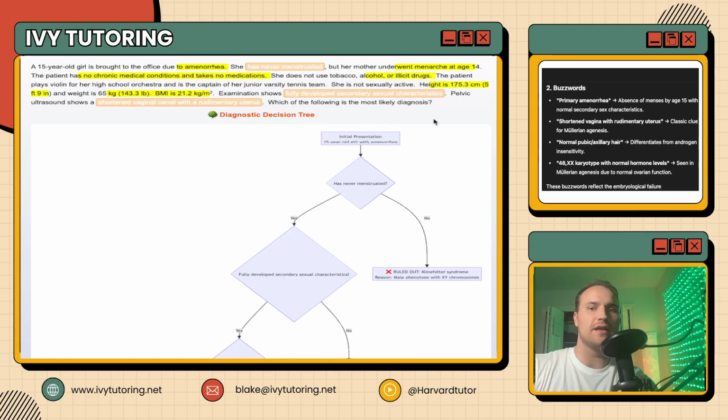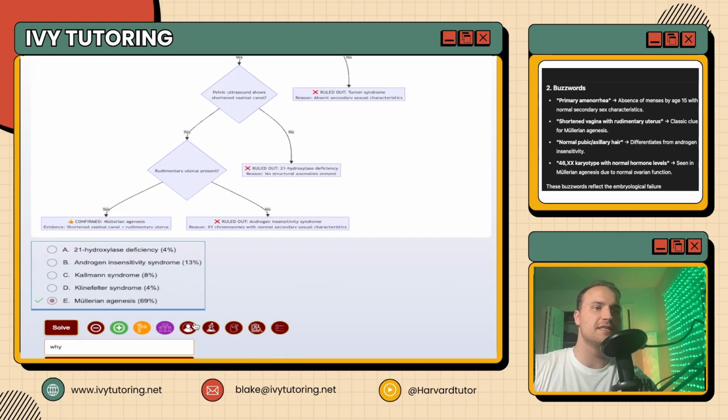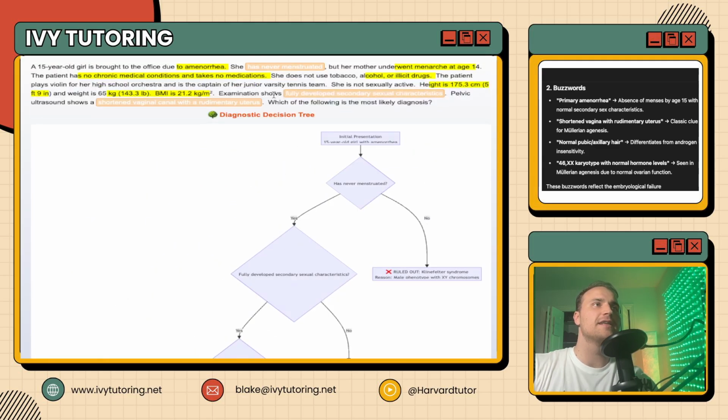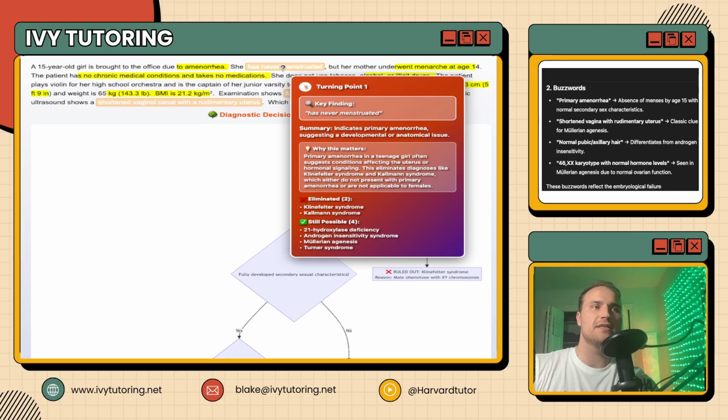So what I've enabled here is called the turning point. I've just clicked this button down below, and it generated all of this. And so I can see, okay, never menstruated. Well, I start with 6 diagnoses, and this extension will narrow them down. I know it's not Klinefelter's and Kallmann.